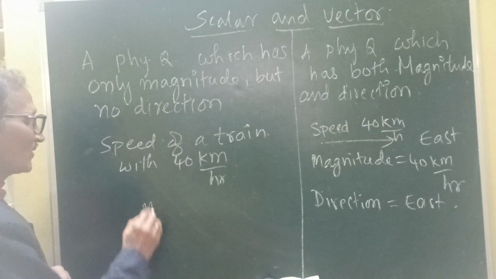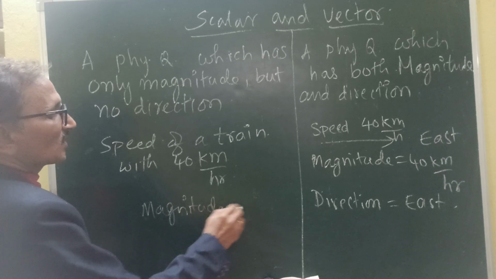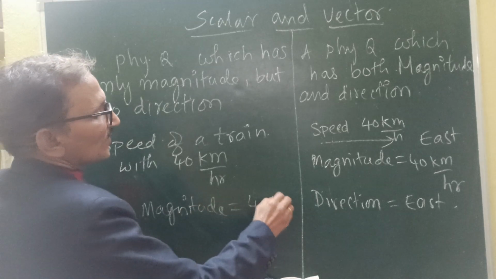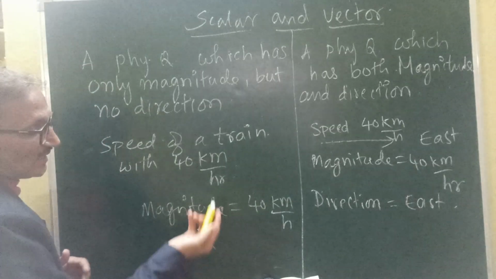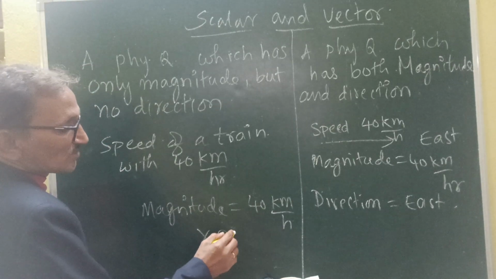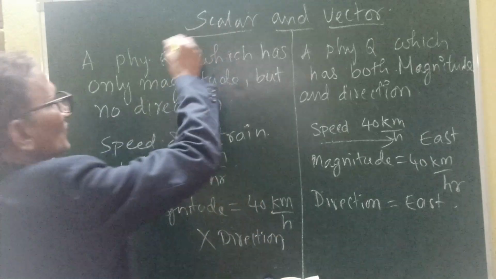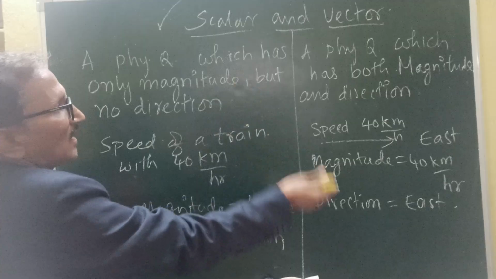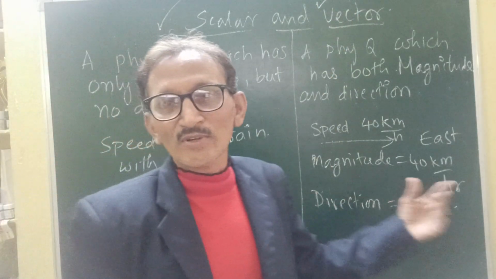In the other case, the magnitude is 40 kilometers per hour, in 1 hour 40 kilometers, but there is no direction. Direction is not mentioned. So when there is no direction, we call this physical quantity a scalar, and this one a vector: both magnitude and direction.